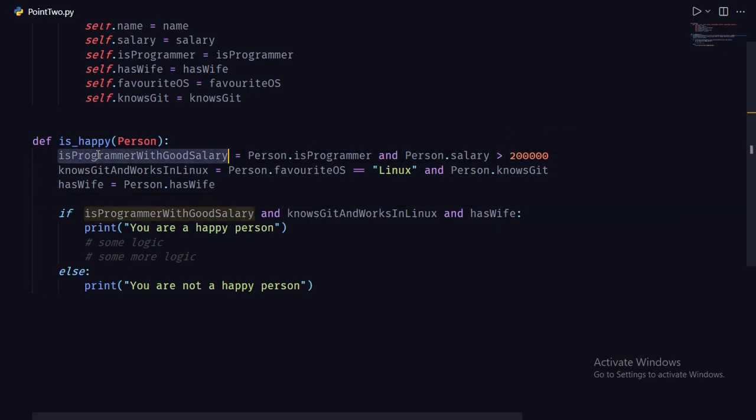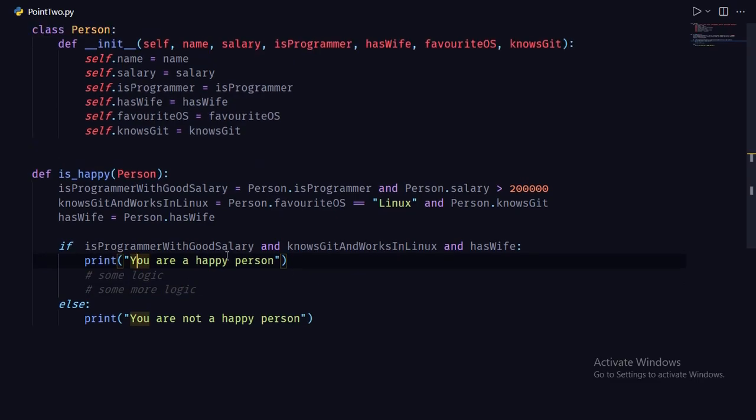So we can store it in the boolean named is programmer with good salary. And also his favorite OS is Linux and he knows Git. We can store this in a variable named known Git and works in Linux, and housewife we can store it in the variable housewife. So if you go to read this program, we can see if he is a programmer with good salary, knows Git and works in Linux, and has wife, then print he is a happy person.